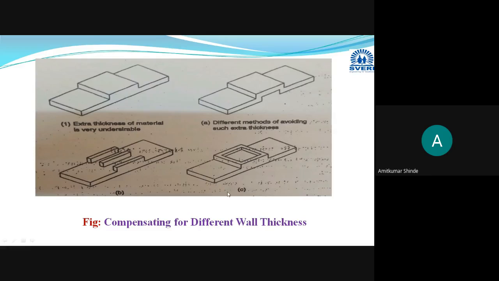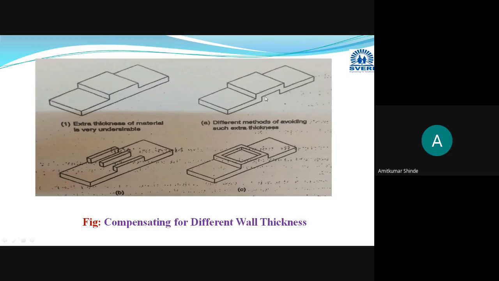Here also, instead of manufacturing this kind of part, you can go for the minimum thicknesses. This is a single part, and you can modify it with different designs. This is the first design, by changing the thickness of the highest thickness part to equal the minimum one.